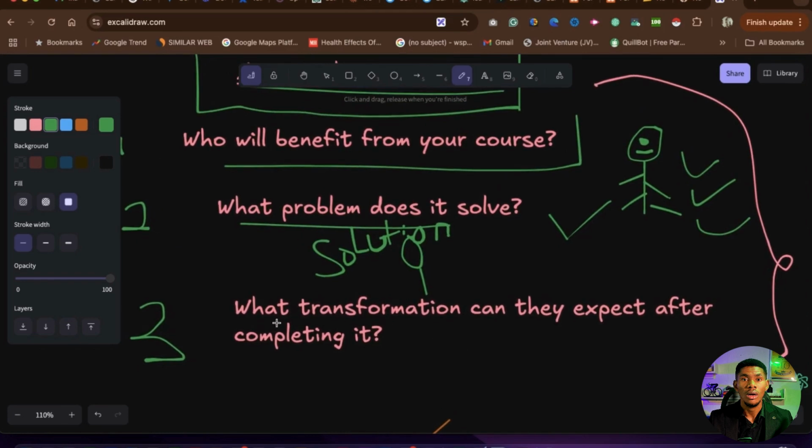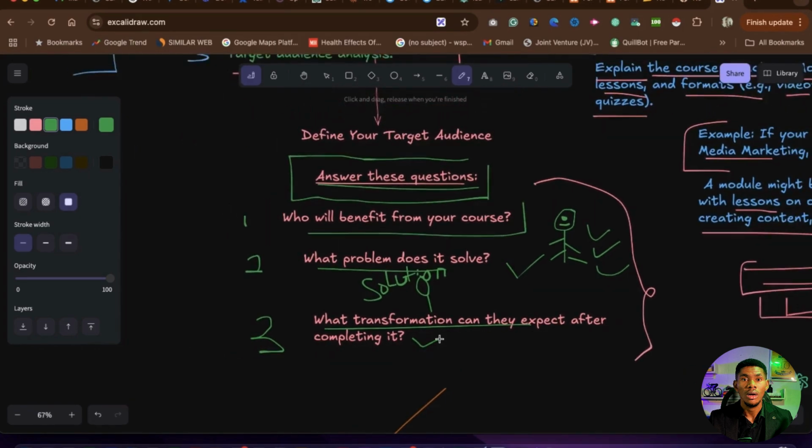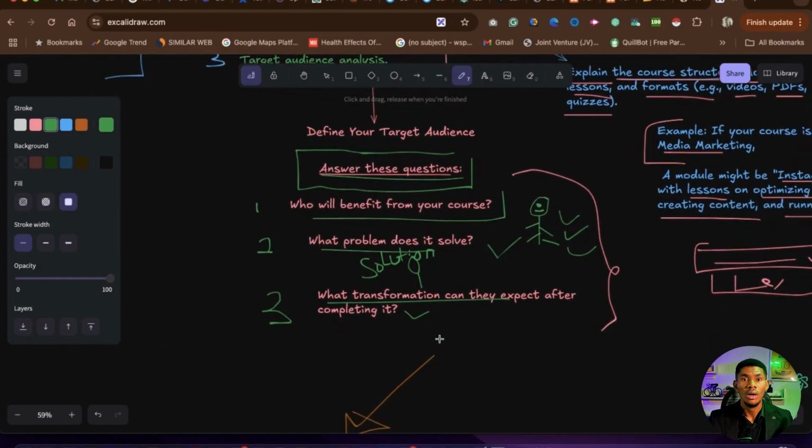Now, the third thing is, what transformation can they expect after completing the course? Many people go about creating courses without outlining the transformation that the course will provide for the people who are going to be taking it. If you do this, you are just a scam.